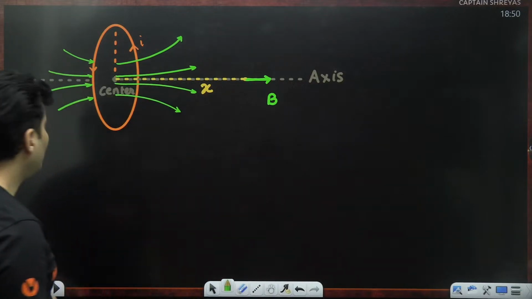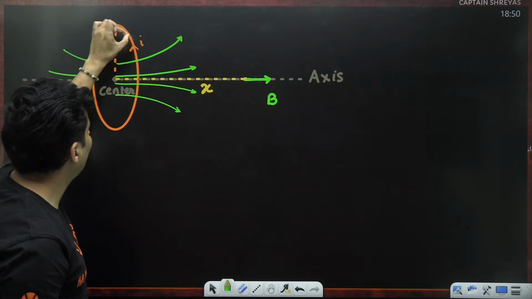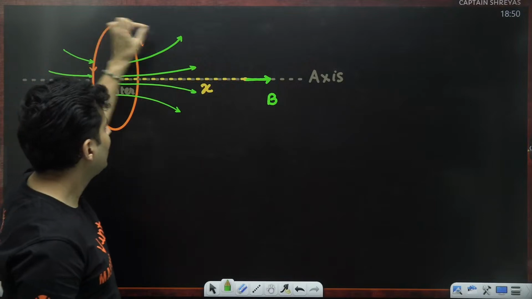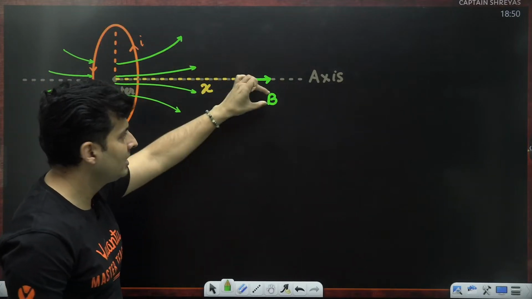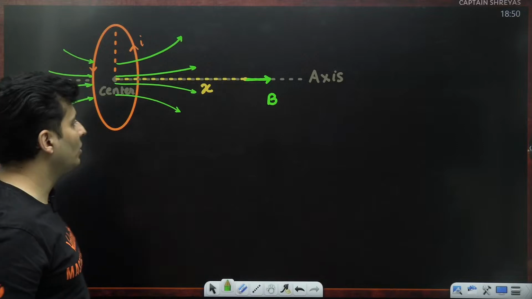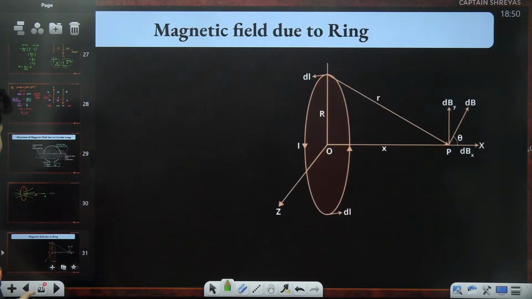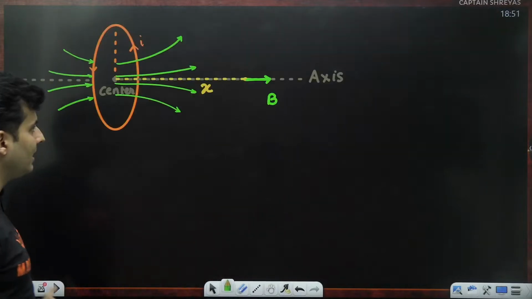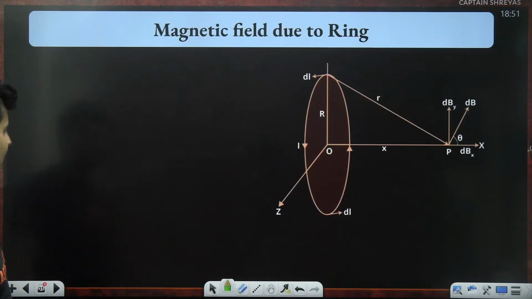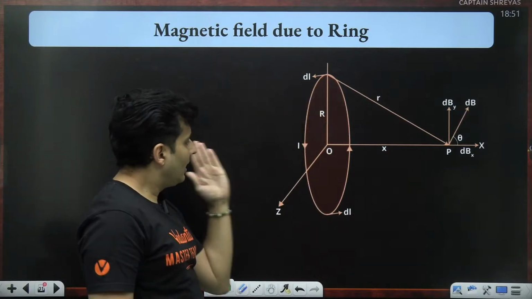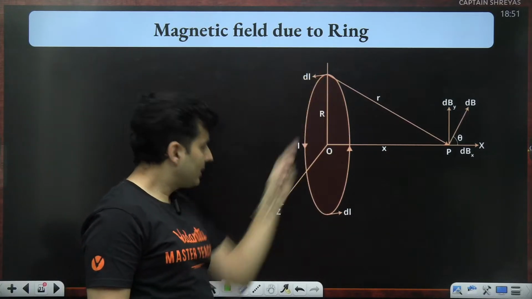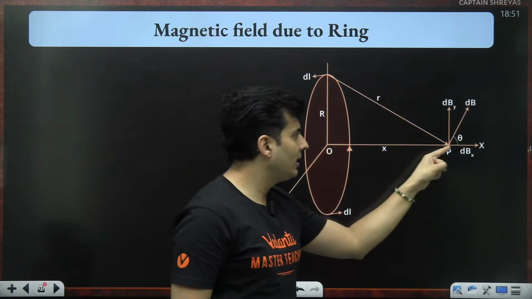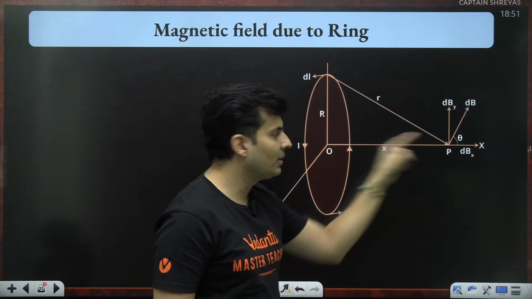Now, in order to do that, I will have to find the magnetic field contribution due to every single element on that wire, add up their contributions by integration, then I will get the total field. So, observe, I've shown a better diagram. This is the same diagram, but in a slightly better way. This coil, I hope you can visualize, is in the YZ plane. Current is going like this. I am on the axis of that coil somewhere over here.